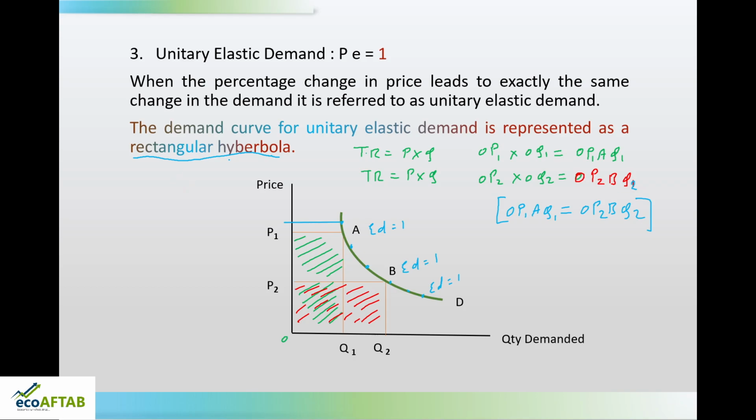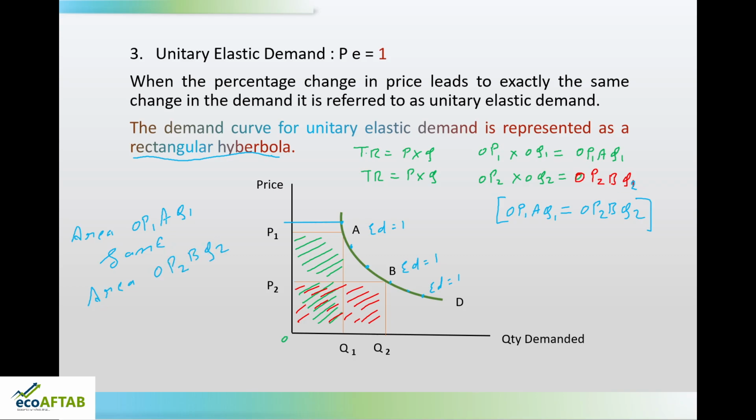Or in simple words, the area of this rectangle OP1AQ1 is same as the area of the rectangle OP2BQ2.